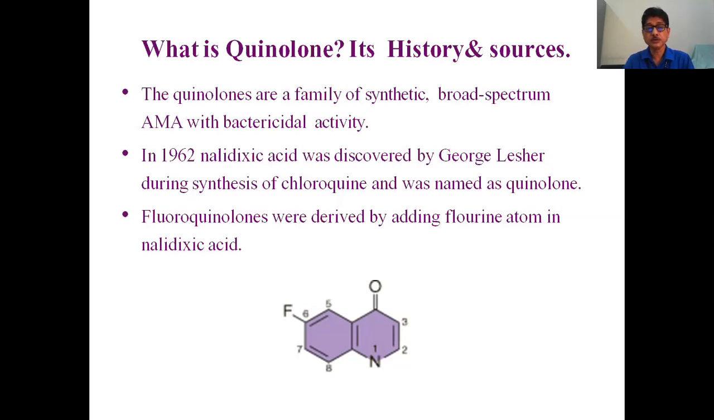This quinolone group of antimicrobial agents has a basic structure with a carboxyl group at position 3 and a ketone group at position 4. When fluorine is added at position 6, it converts into a fluoroquinolone. That is, fluoroquinolones were derived by adding a fluorine atom to nalidixic acid.